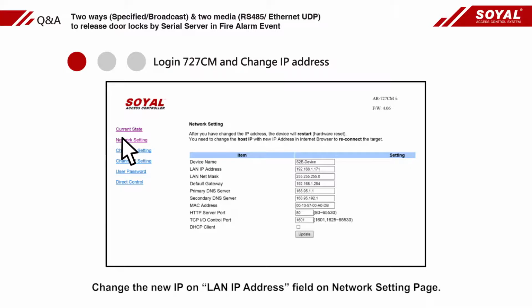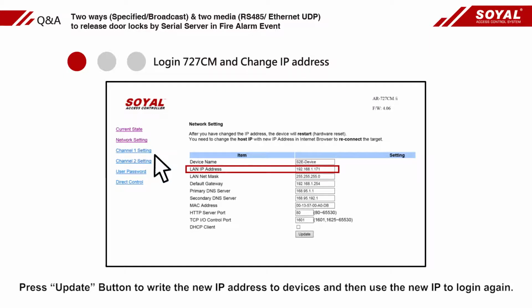Change the new IP in the LAN IP address field found on the network setting page. Press the Update button to write the new IP address to the device, and then use the new IP to log in again.